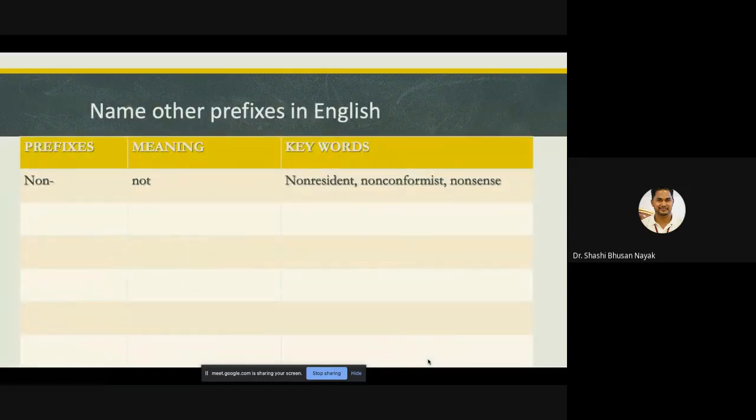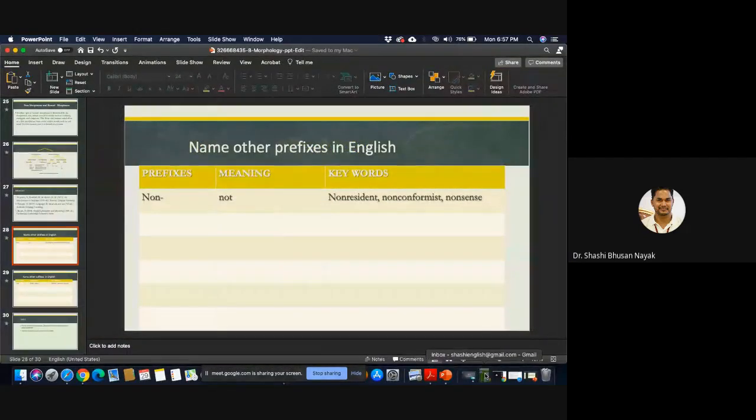Now this is a task for you. Name other prefixes in English. Give me 5 examples in the text box. Like I gave you non, meaning not. Examples: non-resident, non-conformist, nonsense. Likewise, you give me 5 other prefixes with their meaning and examples. You have 5 minutes for that. I'm minimizing the slide and I'm looking at the text box.